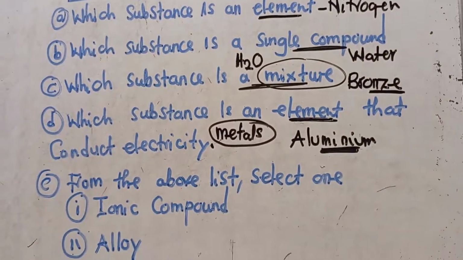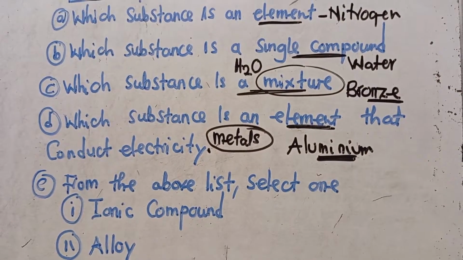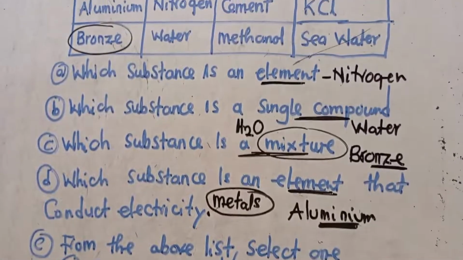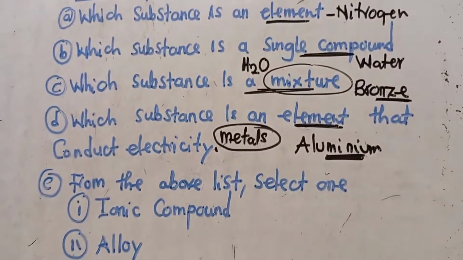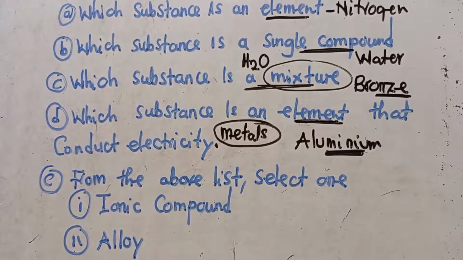We now go to the last question. I guess you were able to see the list. This was the list. Question E is saying, from the above list, select one which is an ionic compound. The question we need to ask ourselves, what is an ionic compound?